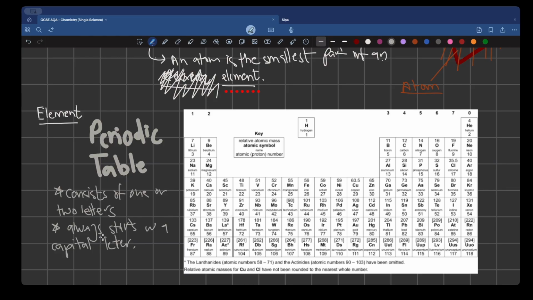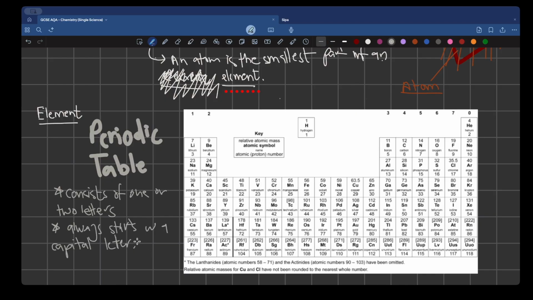I'm pretty sure you cannot see any element in the periodic table which is made up of two capitals. You would not see a capital Z and a capital R anywhere. You would not see a capital S and a capital U anywhere. It would always be S small u, Z small r, because this is the rule that we follow.